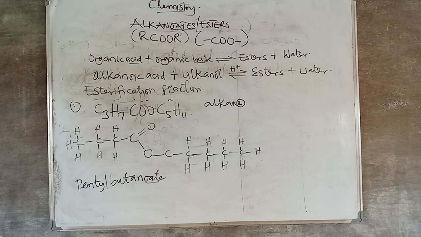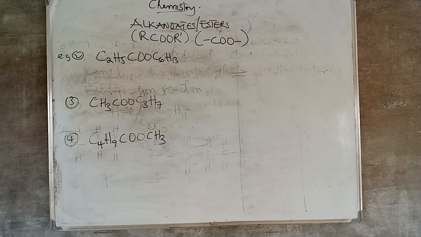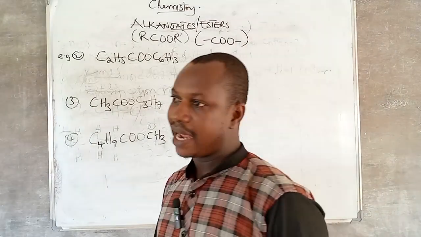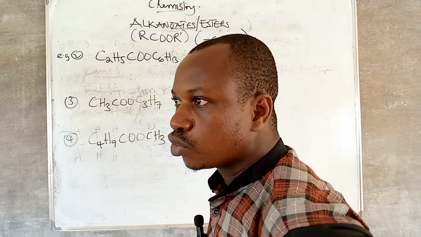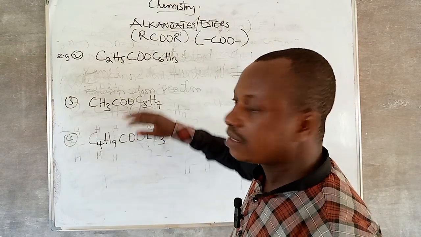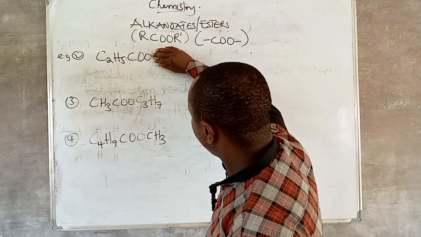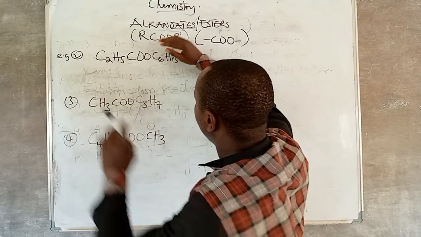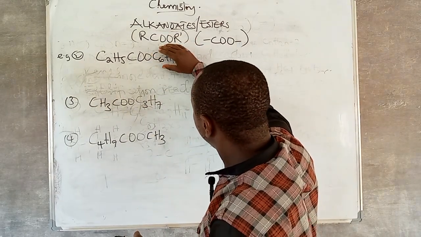We will give two more examples and then we dive into something else. Let us check these three examples on the board. Let us name them. You can give yourself homework by trying to expand it, trying to draw the structures. Now, remember what I told you: when you're naming, first of all, name this R, then you name the others. So the name of this R now is